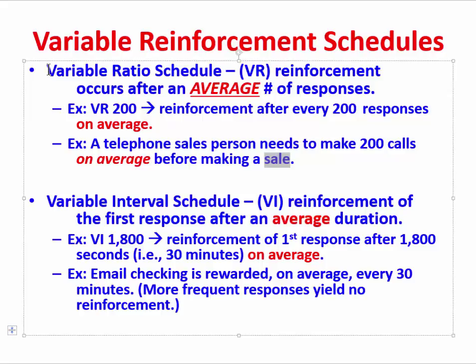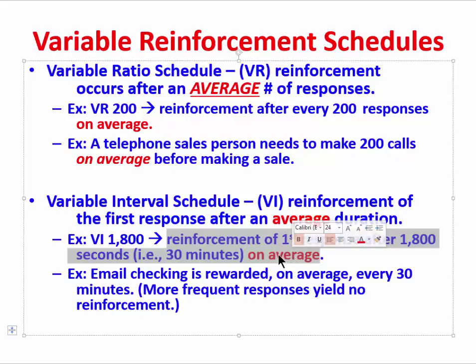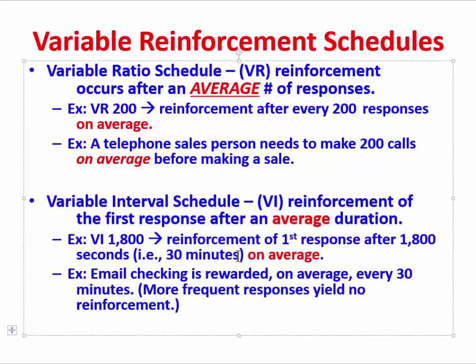Let's contrast the variable ratio schedule with a variable interval schedule, also signified now by VI as opposed to VR. Here we have reinforcement of the first response after an average duration. An example is something you'll see in the literature written as VI 1,800. And this always refers to the number of seconds. So in this case, reinforcement of the first response after 1,800 seconds, or 30 minutes, on average. And again, the emphasis here is on average. A particular reinforcer might come a little bit earlier or a little bit later, but if you looked at many of the reinforcers, they would average out to a 30-minute interval.